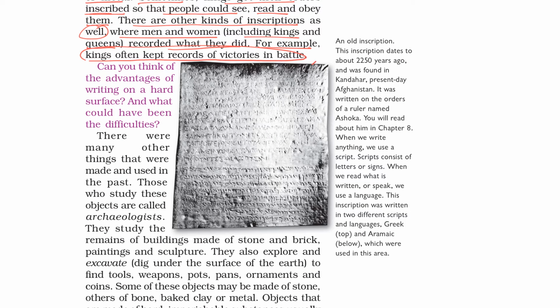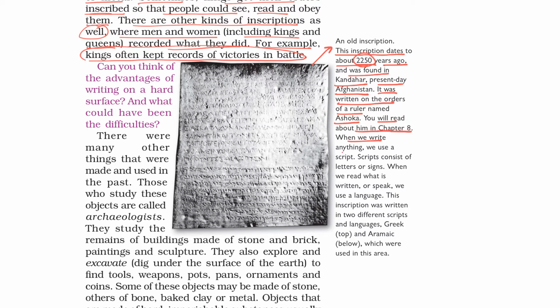As you can see, this is an old inscription. This inscription dates to about 2250 years ago and was found in Kandahar, present-day Afghanistan. It was written on the orders of a ruler named Ashoka. You will read about him in chapter 8.